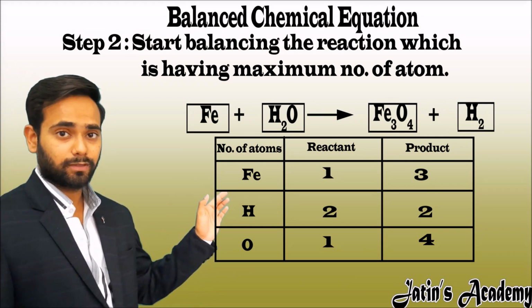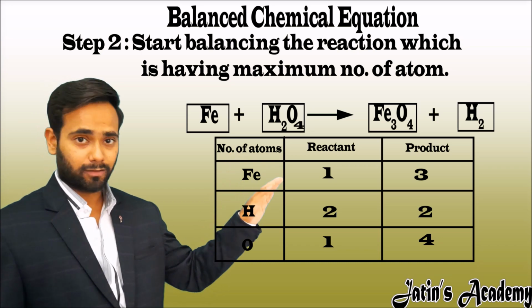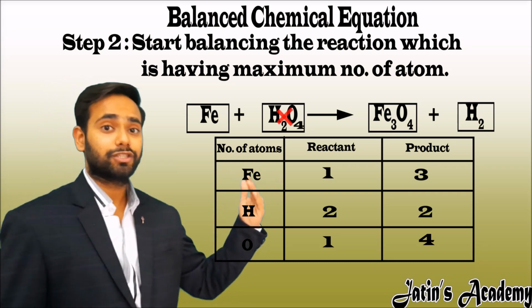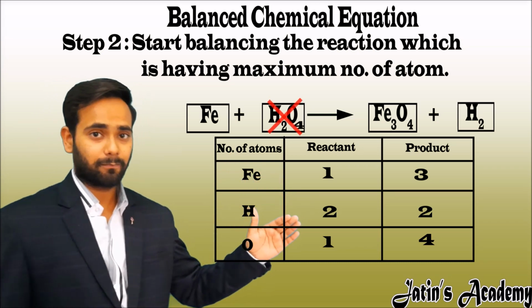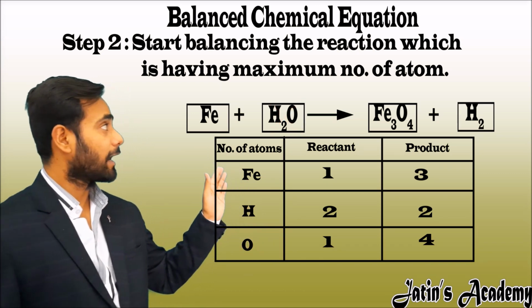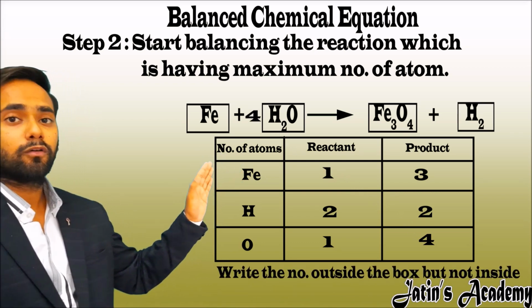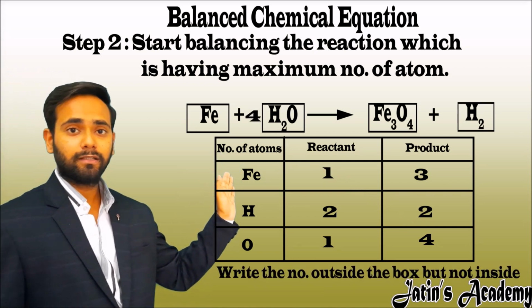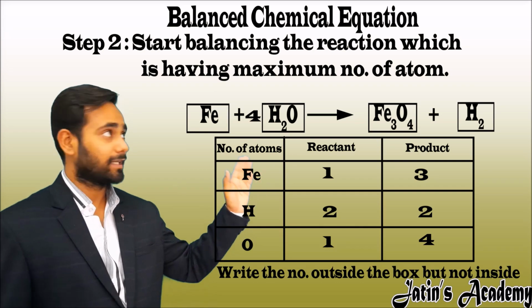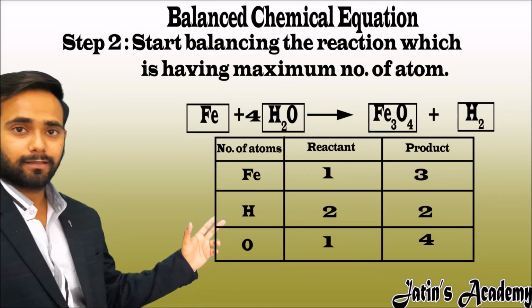Because some students write the 4 as a subscript of the oxygen, which will change the formula of the chemical compound, and this is not possible in chemistry. So we have to write any number before the compound. For the sake of simplicity, we make the box like this. Now you understand the concept.